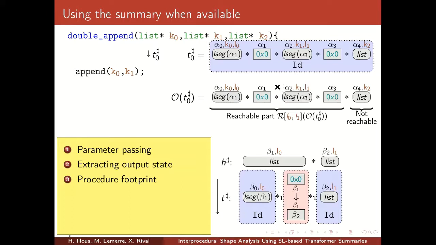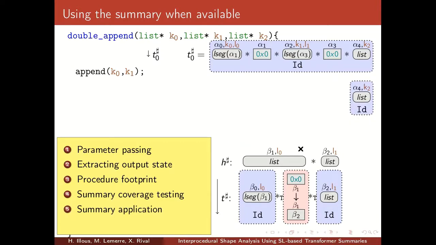So append can reach everything which can be linked from L0 and L1. But the third linked list is not passed as an argument to append, so it's not reachable by append. Now we check if the reachable part is included in the abstract context for the summary of append. In this case, this is the case.